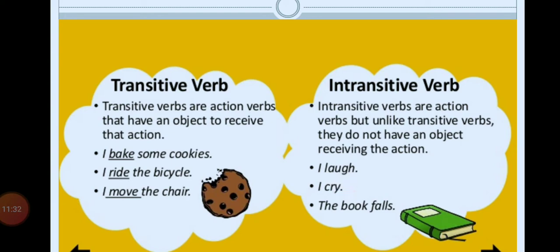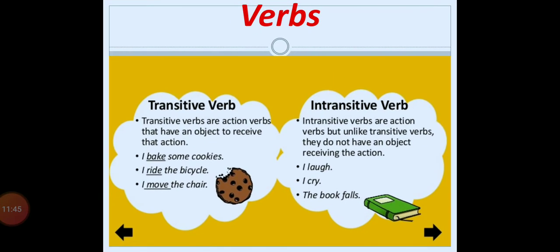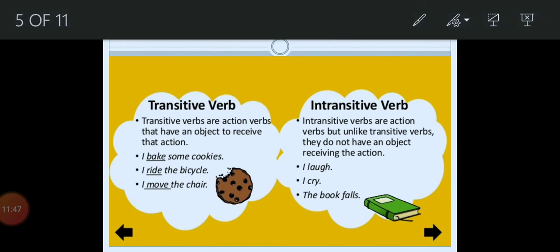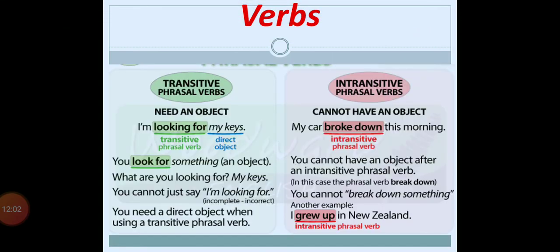I cry. The sentence has a complete meaning and it shows one action, cry. The book falls. So, in such sentences, laugh, cry, falls are intransitive verbs. I hope you understood the difference between transitive and intransitive verbs. The simple and basic thing you should keep in your mind is that transitive verbs need an object, whereas intransitive verbs do not need an object.